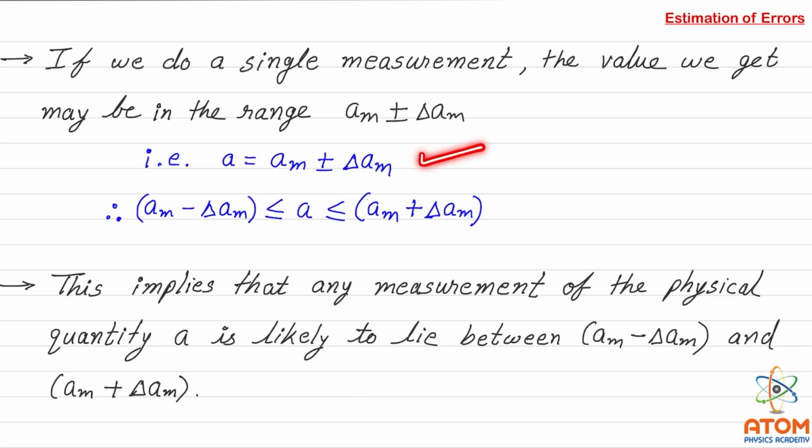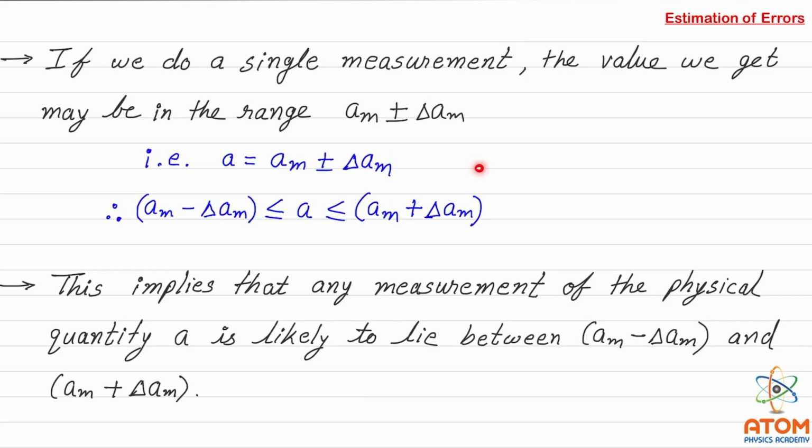See, this is a representation of the measurement of physical quantity A with its true value and with its absolute error. Here we are representing this physical quantity A with its true value and with its absolute error. And here you can see it is plus or minus, because as we have said already, we need the maximum error possible. So we are putting here plus or minus delta AM.